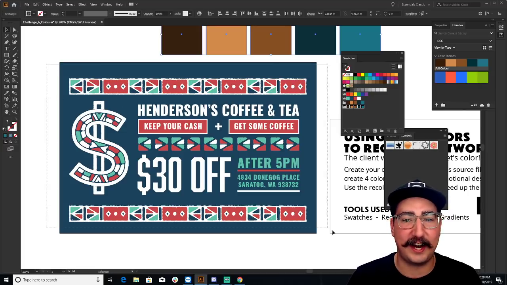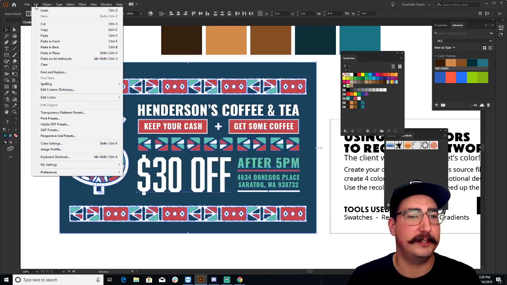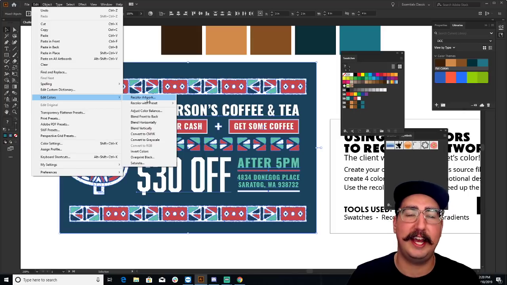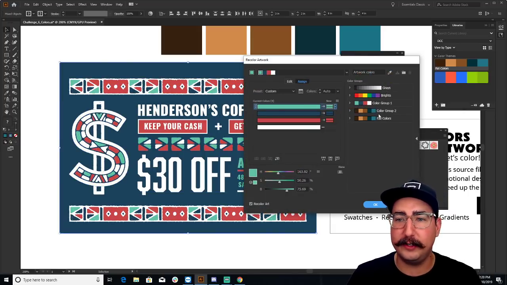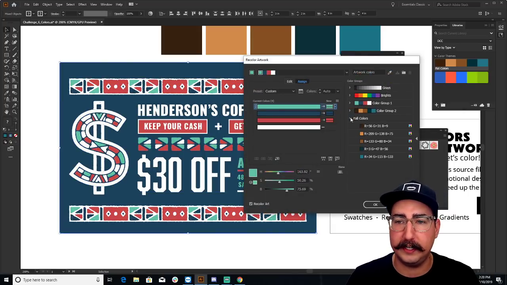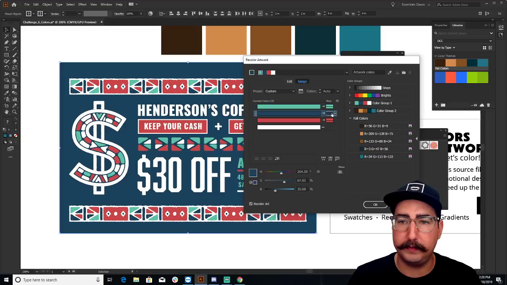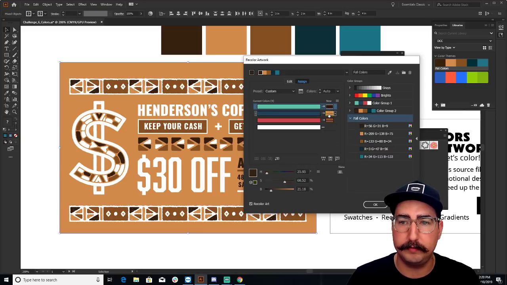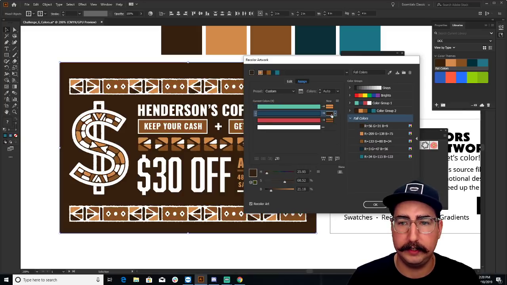So we're going to select our whole artboard. We are going to go to Edit, Edit Colors, and Recolor Artwork. Now you can see we have all of our fall colors in here, and we can start dragging colors over. So let's say our background color is the blue. We want this blue to become our brown. So we're going to drag that down here. This light blue we want to be a lighter color, and the red, actually, I want to be maybe this blue color.